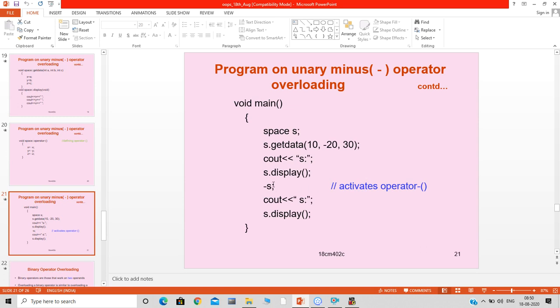And after that, here this is the object name s, and I am performing this unary minus operation on the object, minus s. Okay, and after that we are simply displaying, cout minus s dot display. So here it activates the operator function, that is operator minus in this case. This particular statement activates the operator minus function. Okay, now